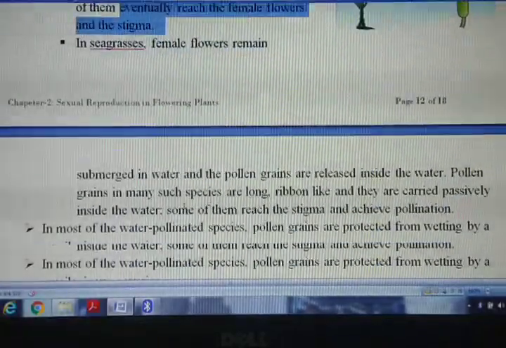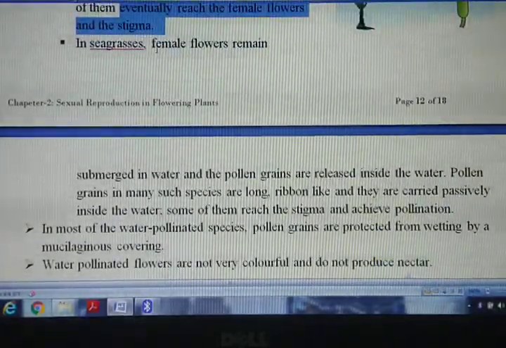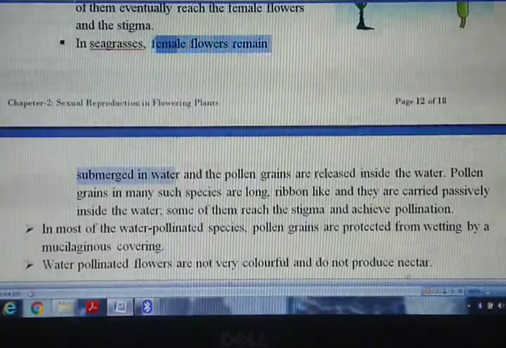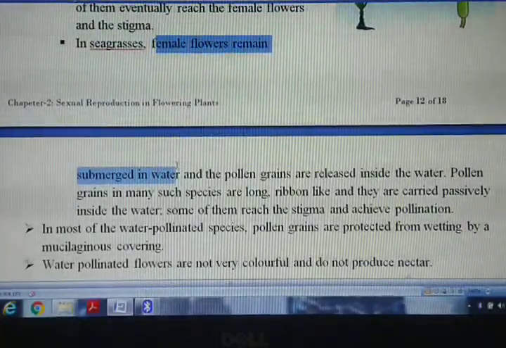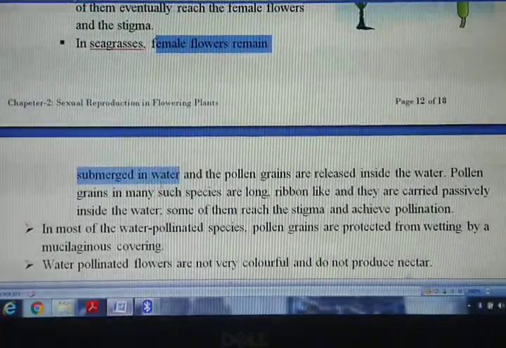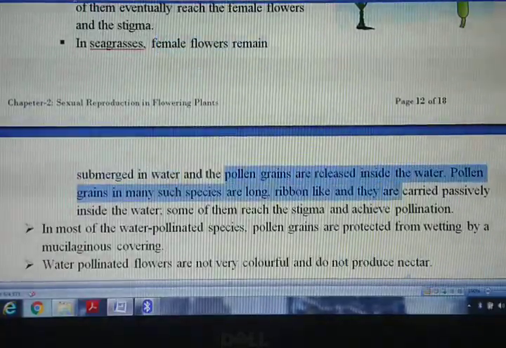Now in case of sea grasses, the female flowers remain submerged inside the water only. Female flower पानी के अंदर ही रहते हैं, and the pollen grains are released inside the water.